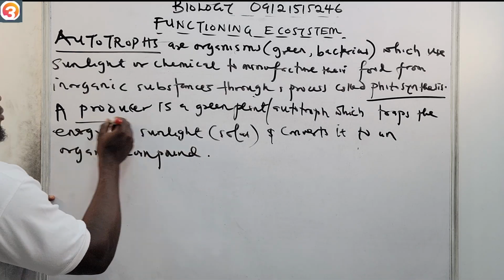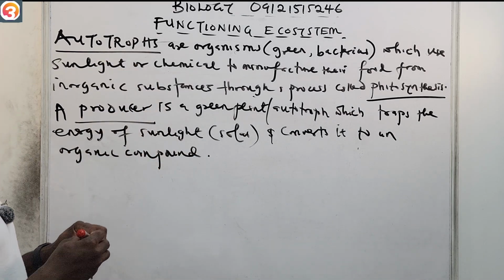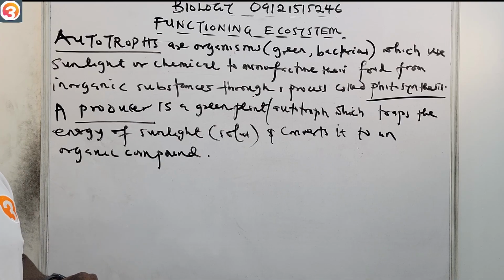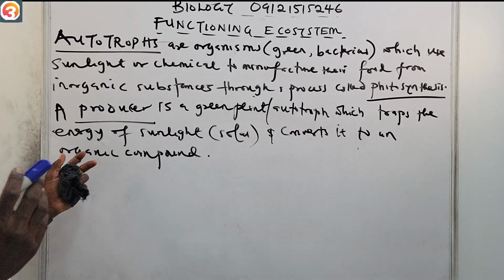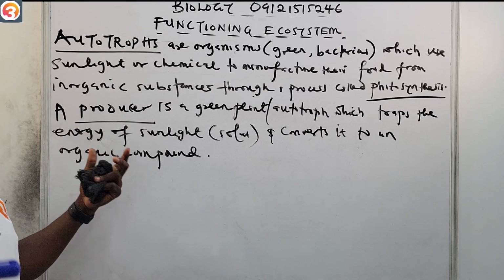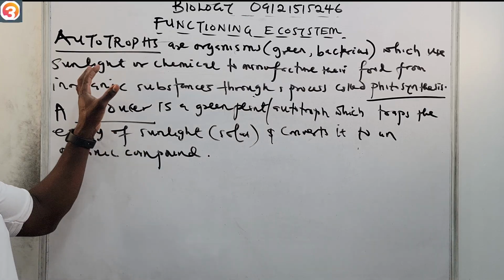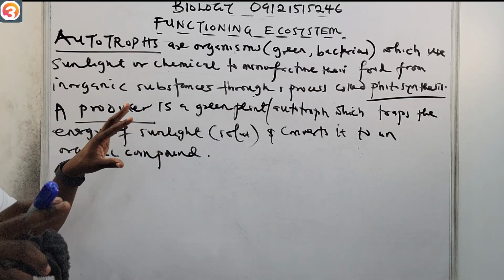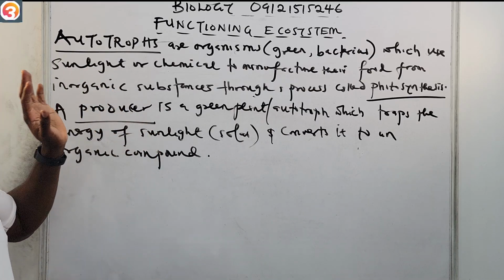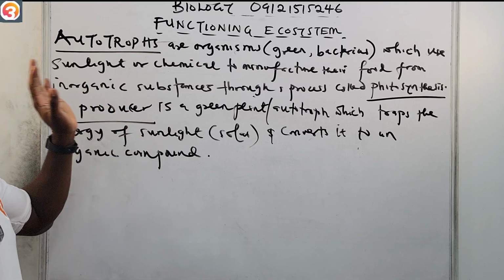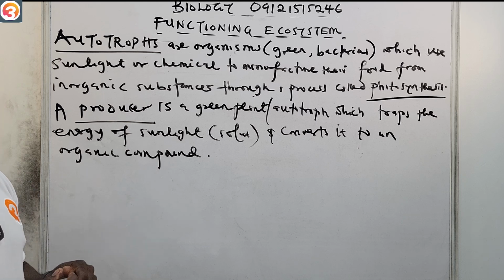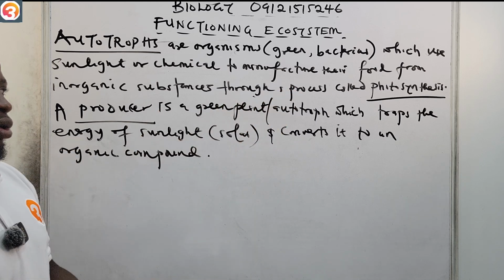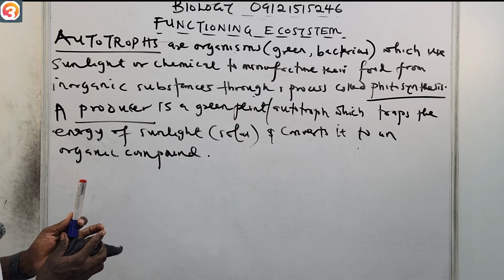So like we said, the producer is also known as an autotroph. What they do is trap the energy of sunlight, then convert it to an organic compound, like food. This organic compound is the food we're talking about. So producers or autotrophs have the ability to manufacture their own food using the energy from the sun. They can either use sunlight or chemical to manufacture their food from inorganic substances, and this process, like I said, is photosynthesis.